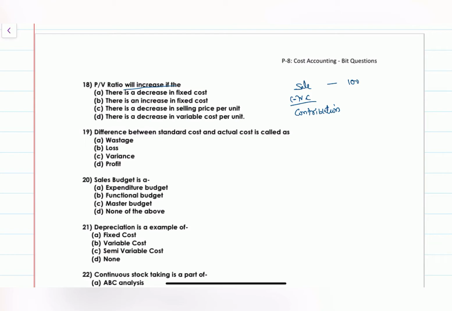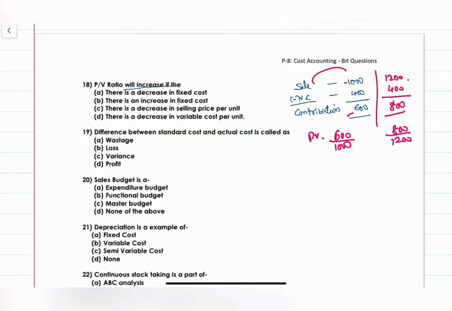See, take the example, 1000 rupees is the sales, variable portion is 400 and 600 is the contribution. See, if sales is increased to 1200, then also your PV ratio will be increased. How much? Yeah, 800. See, PV ratio, how to find out? Contribution by sales, 600 divided by 1000. Here 800 divided by 1200. So 600 divided by 1000 is 60% here.